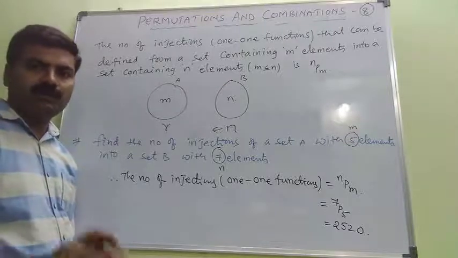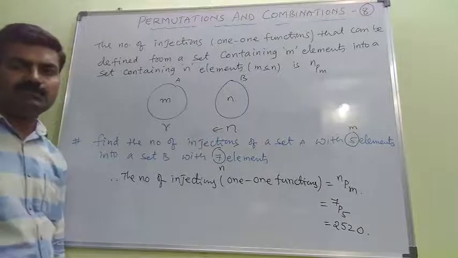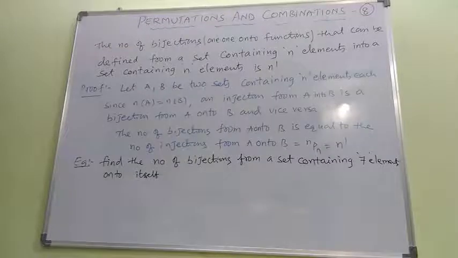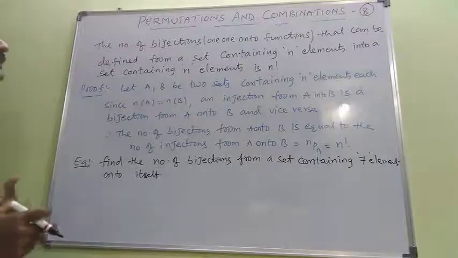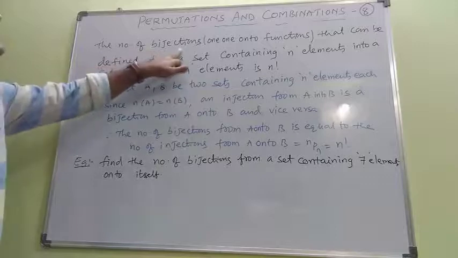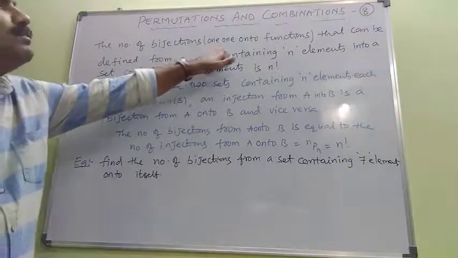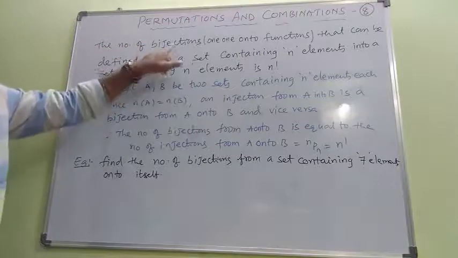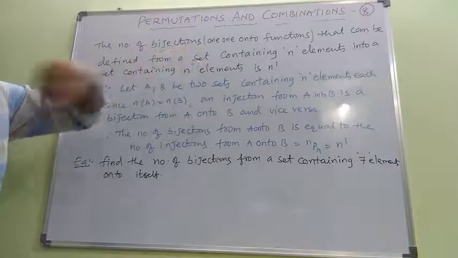Bijections, both one-one and onto. So let us see about the number of bijections. Look at the statement. Bijection means one-one and onto. A function is said to be a bijection if it is both one-one and onto.